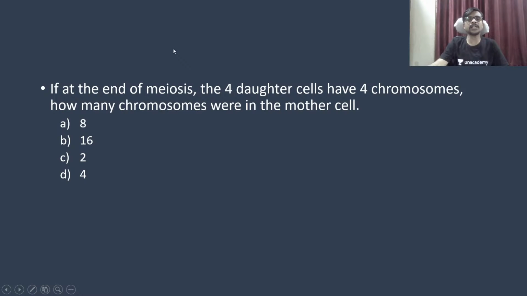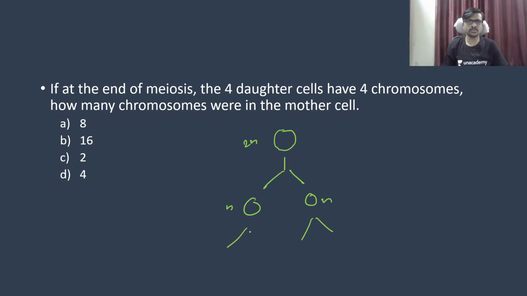If at the end of meiosis the four daughter cells have four chromosomes, how many chromosomes were in the mother cell? Meiosis always starts from 2n and results in n and n, and again meiosis 2 results in n and n. Here the value of n is given as 4, so n is equal to 4.